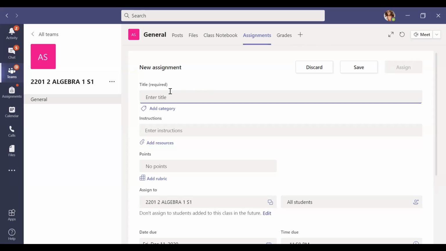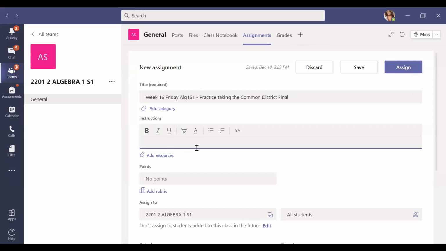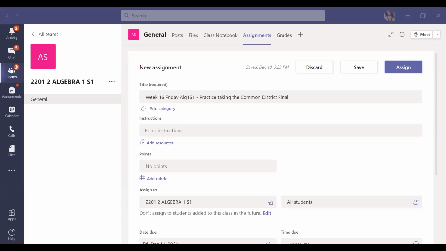So what I want you guys to do is take a look at your MS Team. Your only assignment that I want you guys to focus on is week 16 Friday, Algebra 1, semester 1, and you are going to practice taking the common district final on School City. Okay, so your instruction today is to do the following. It's a little bit different than yesterday's because today is a different type of thing that you're going to be doing. So let me access that for you guys.